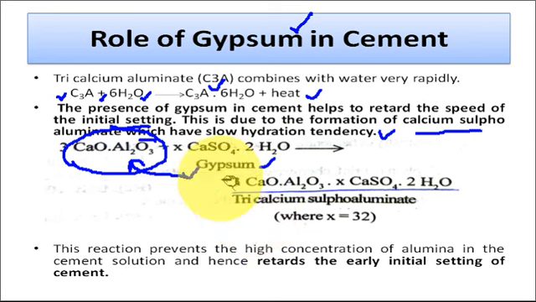This reaction prevents the high concentration of alumina in the cement, because some of the alumina, that is tricalcium aluminate, reacts with the gypsum, and hence it retards the early initial setting of the cement. I hope it is clear to all of you now.